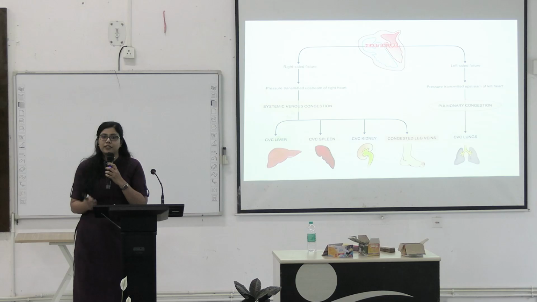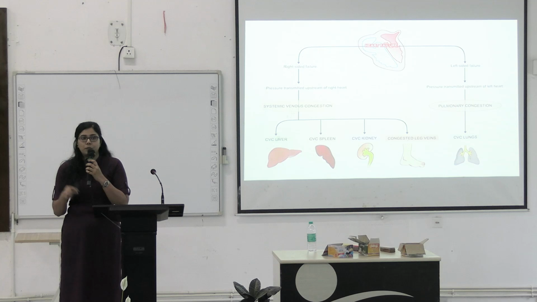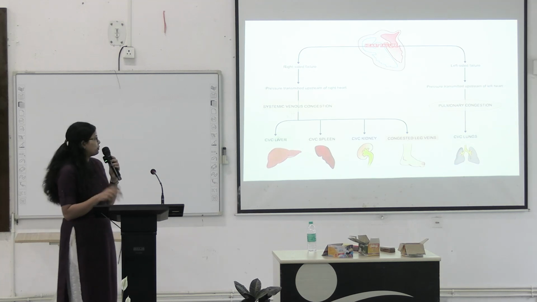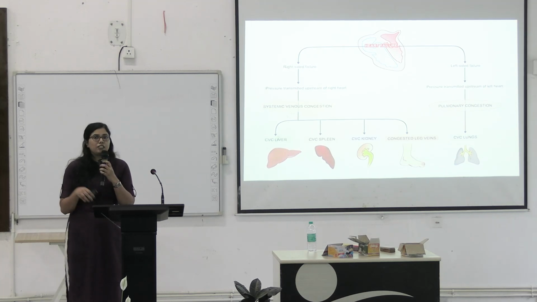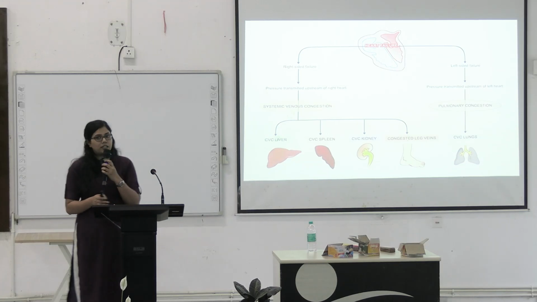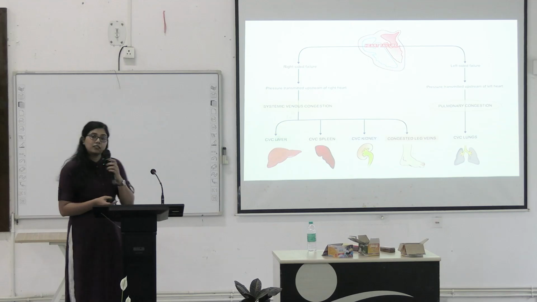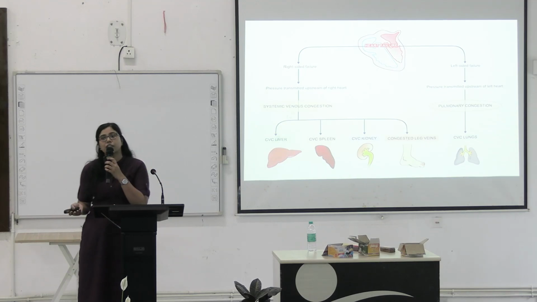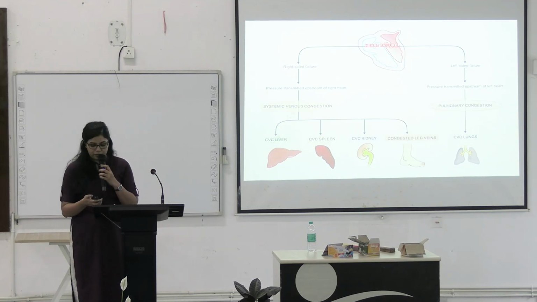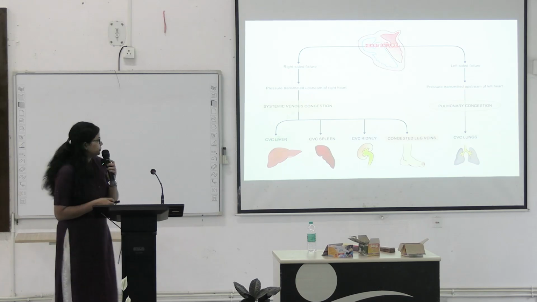So these pulmonary veins will not be able to drain the blood. There will be stasis in the pulmonary vasculature, which will lead to pulmonary congestion. So in right heart failure, we see congestion in liver, kidney, spleen and leg veins, and in left-sided failure, we see congestion in lungs. This is a very basic difference and you have to keep this in mind.